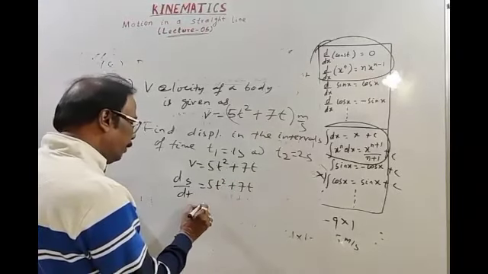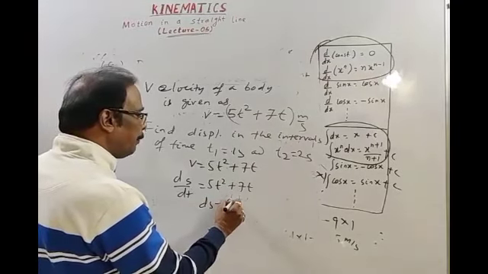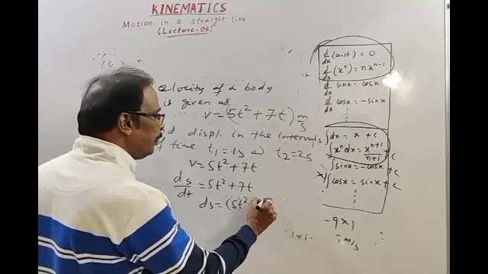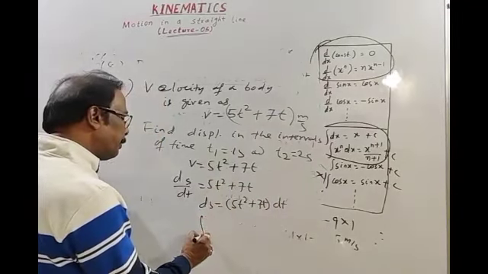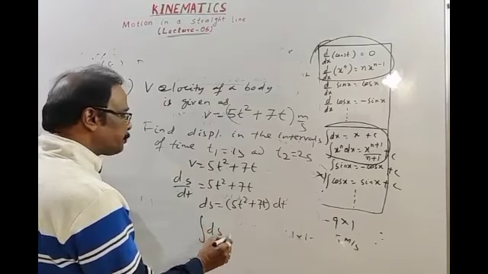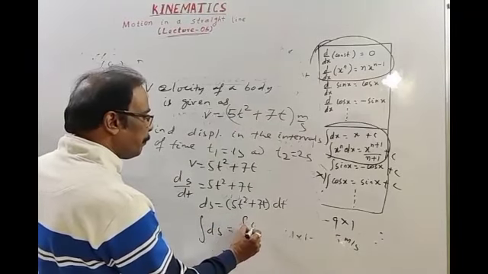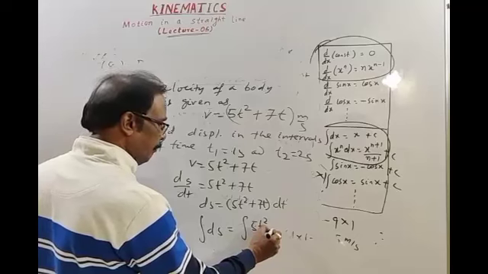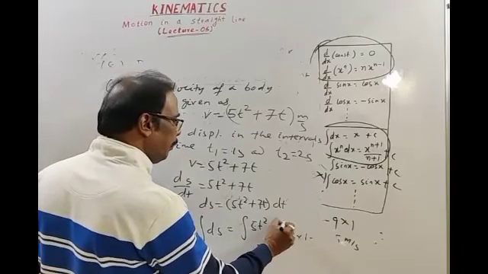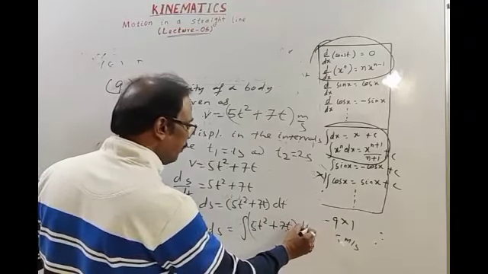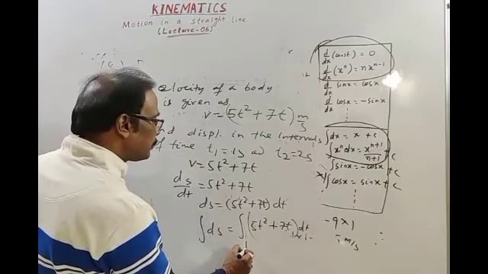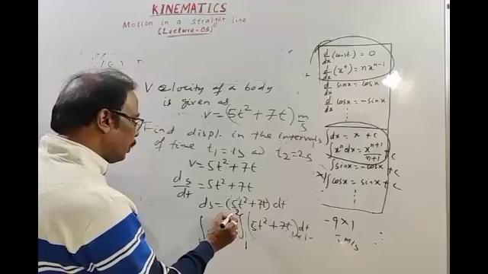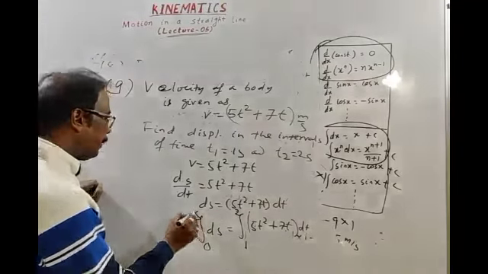So obviously ds is equal to 5t square plus 7t into dt. To get displacement, let's integrate both sides. Integration of ds equals integration of 5t square plus 7t into dt, with the limit of time 1 second to 2 second, the lower limit and upper limit, and for s, 0 to s.